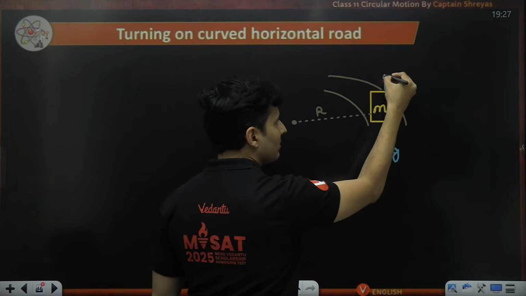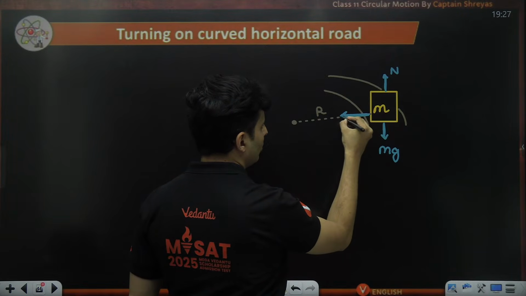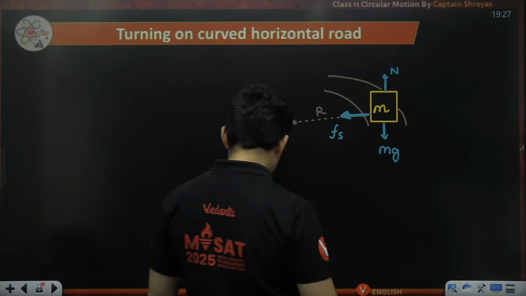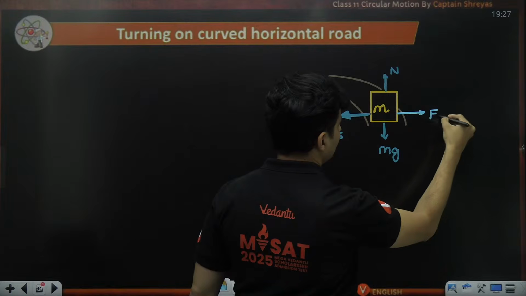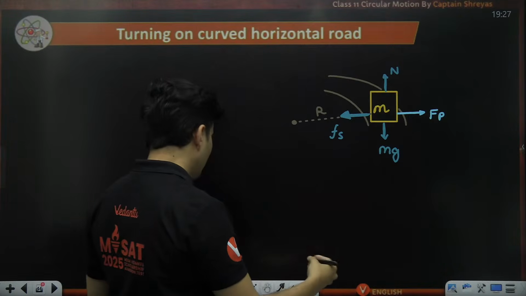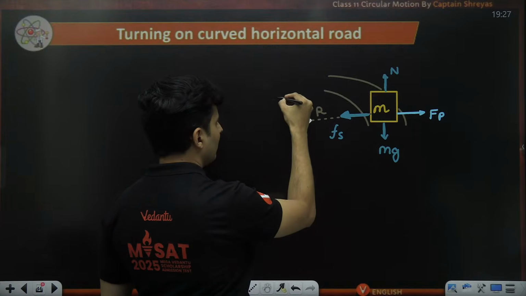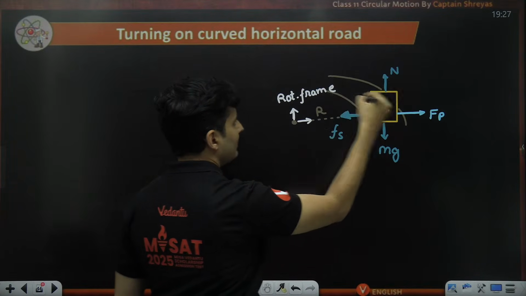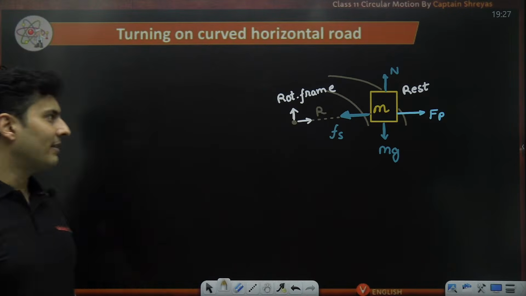The normal force will act upwards, and the friction will act towards the center, which will be static in nature. And there will be a pseudo force acting outwards like this. If you take the rotating frame of reference, you will see that this particular mass is going to be at rest.